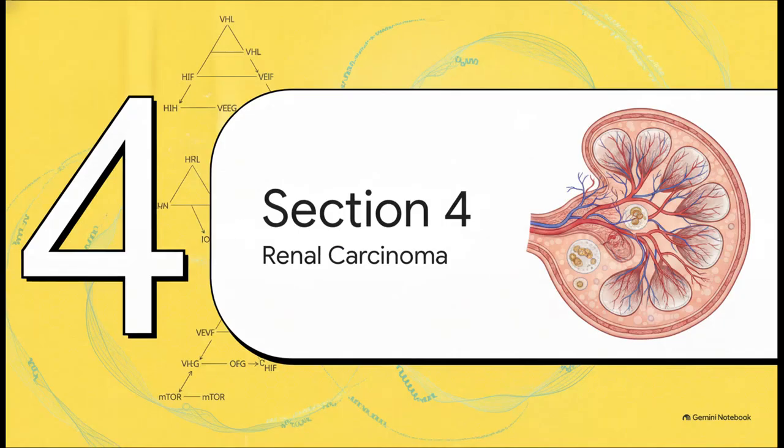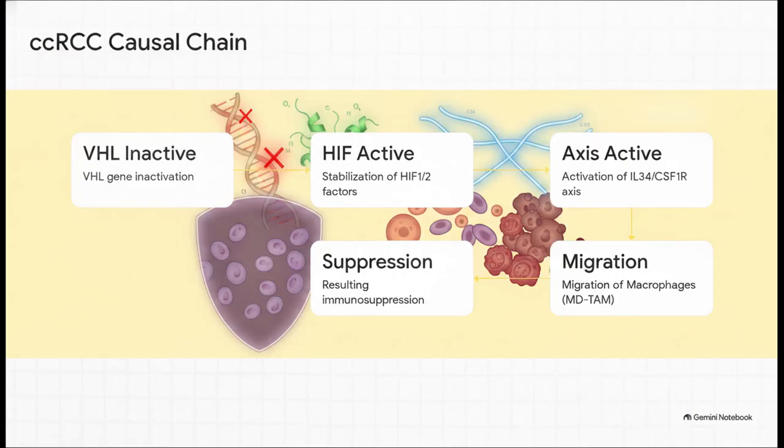Now, let's look at another example in Section 4, Prototype 2, renal carcinoma. Our second prototype is clear cell renal carcinoma, and here the network is remarkably different. It's heavily dominated by an initial genetic inactivation that leads to this stark, almost perfectly linear causal chain. It all kicks off with the inactivation of the VHL gene that directly stabilizes HIF factors, which then activate the IL-34/CSF1R axis. And what does that do? Well, it physically drags macrophages right into the microenvironment, forcing severe immunosuppression. It's literally a domino effect of causality right there in the tissue.